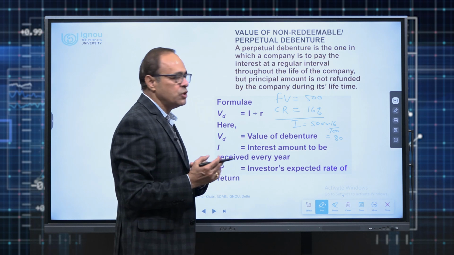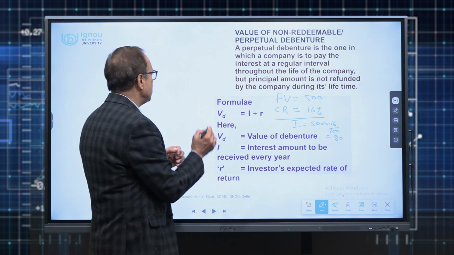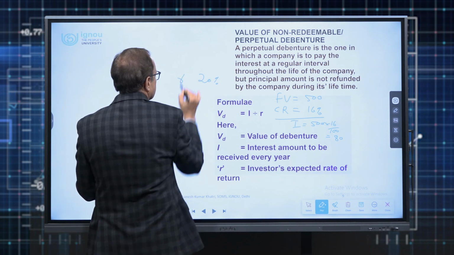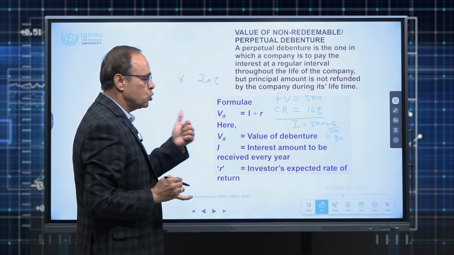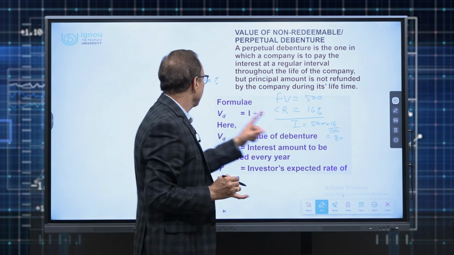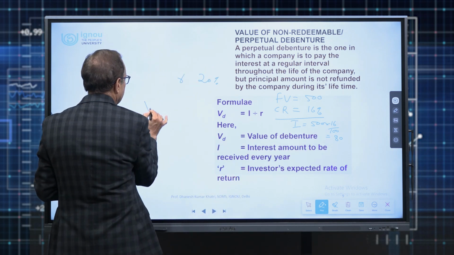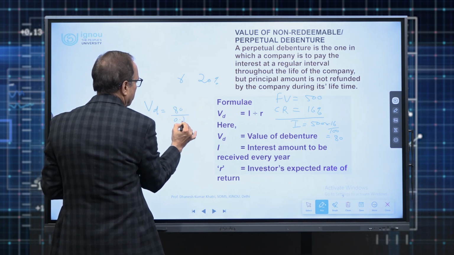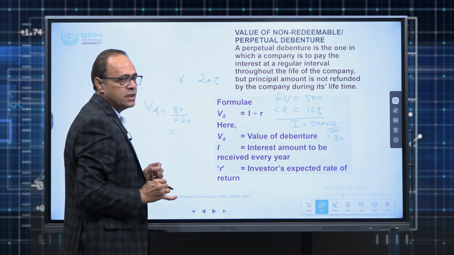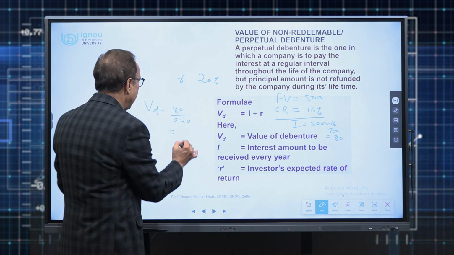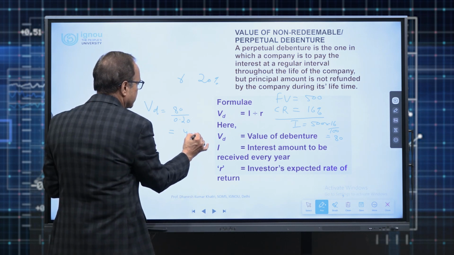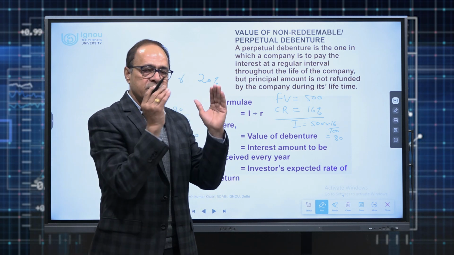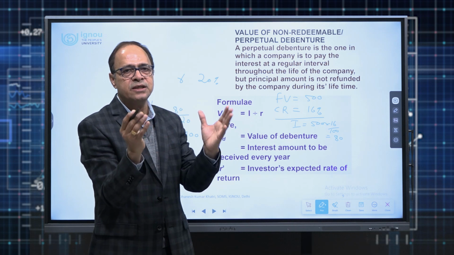So he will get a perpetuity of rupees 80 per year. If we assume that the investor is expecting 20% return from his investment, so his R is 20. So we have two parameters with us. I is 80, R is 20. So we get the value of the debenture as 80 divided by 0.20. So how much is he ready to pay? He is ready to pay at the most 400 rupees for this debenture which has a face value of 500. If there is another investor, he is expecting, let us say, 12%.